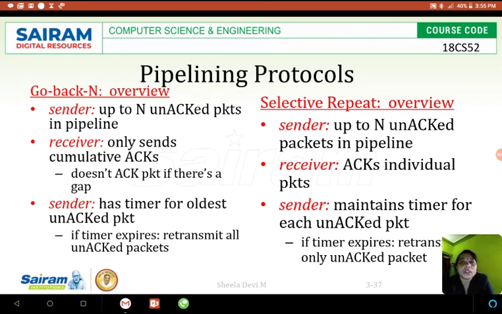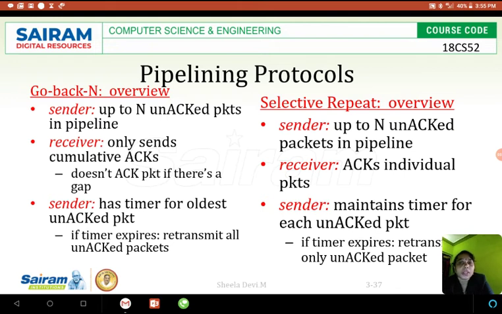Then what happens at the receiver in Go Back N? The receiver only sends cumulative acknowledgement, and doesn't acknowledge a packet if there is a gap. Let us assume n is equal to 5. The sender will send all the n packets one by one, and the receiver will acknowledge cumulatively for all 5 packets.